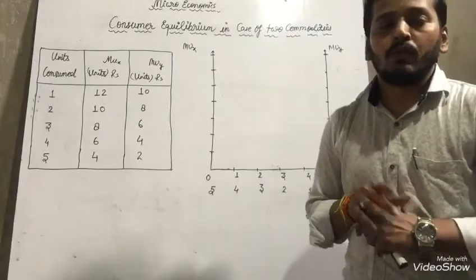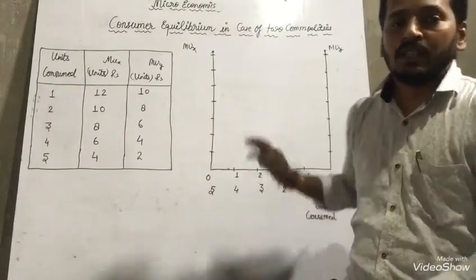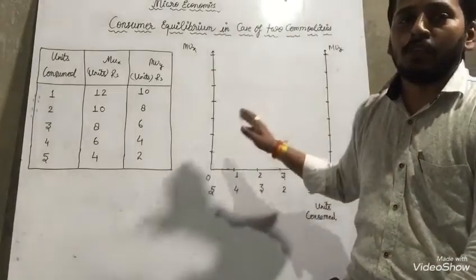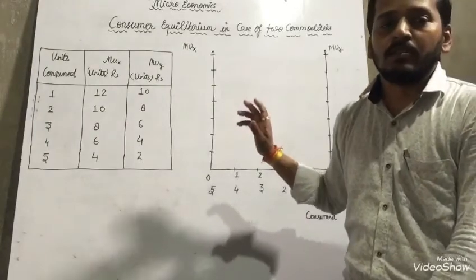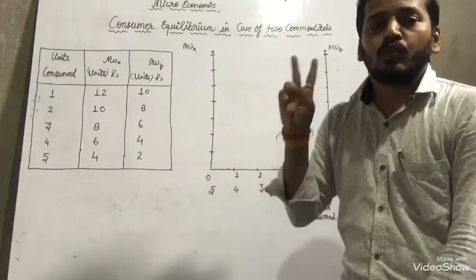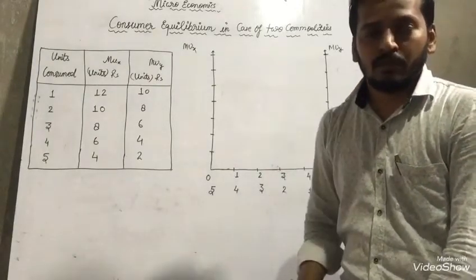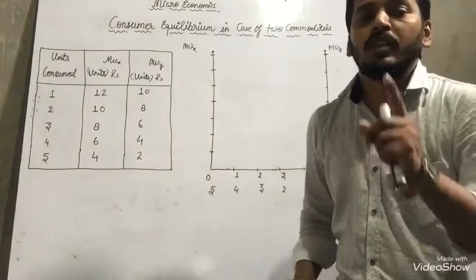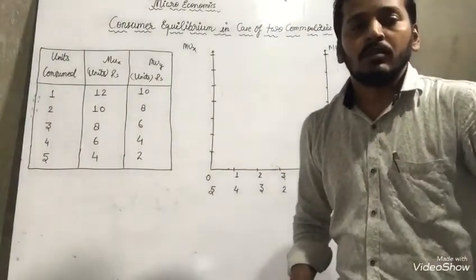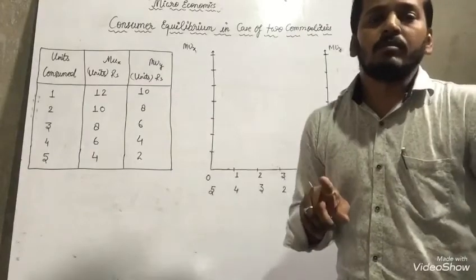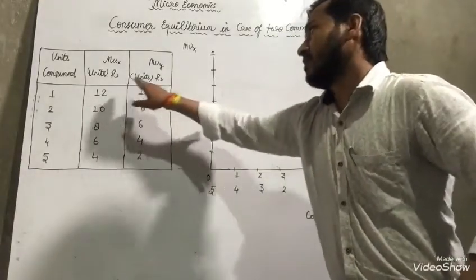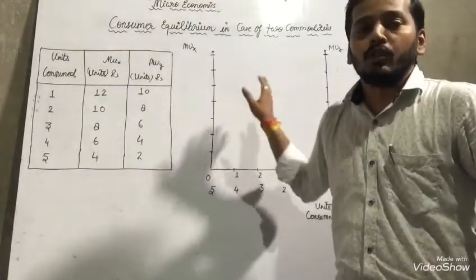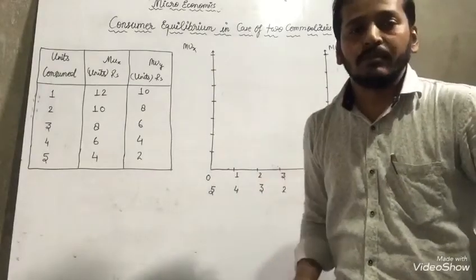Up to now we made only a single line graph, but here two lines are represented, which means in one picture we are going to make two graphs, because we are going to make both MUX and MUY here.